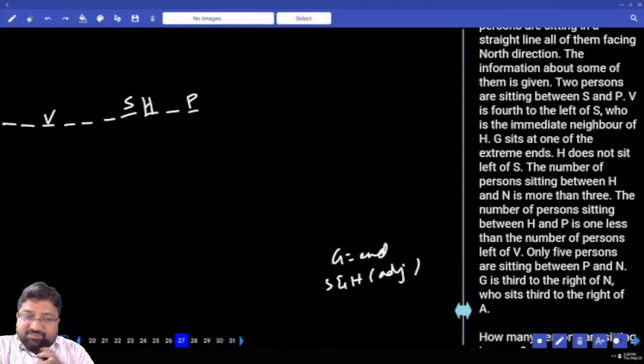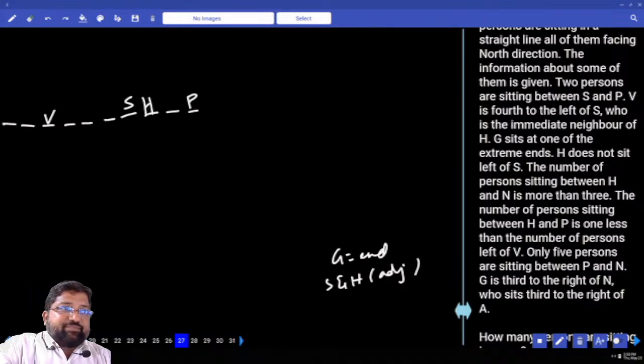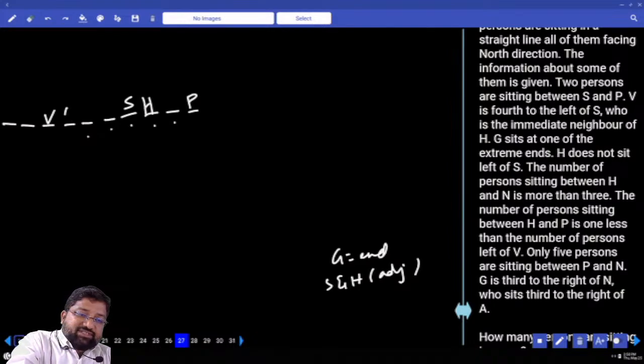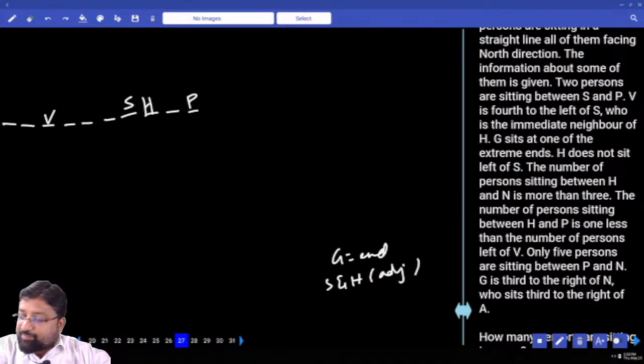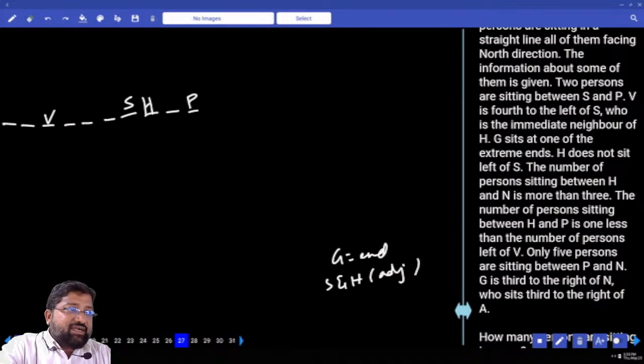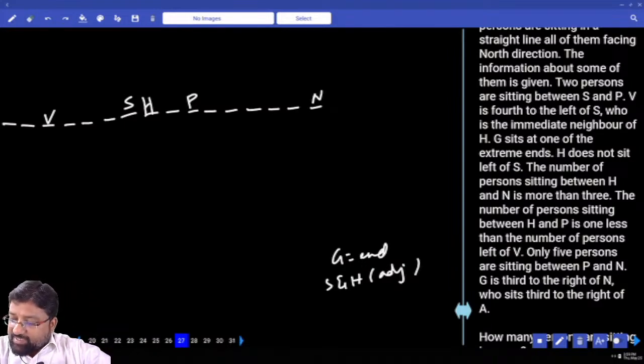Only 5 persons sit between P and N, and it can be to the left side or to the right side. But if I go for the left side, 1, 2, 3, 4, 5, and this is N, there is a problem here. I read one clue which said more than 3 people are sitting between H and N. If I go for N here, I'll get only 3 people.